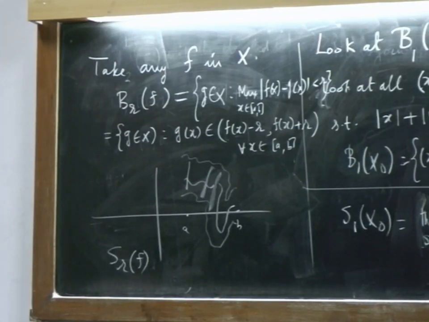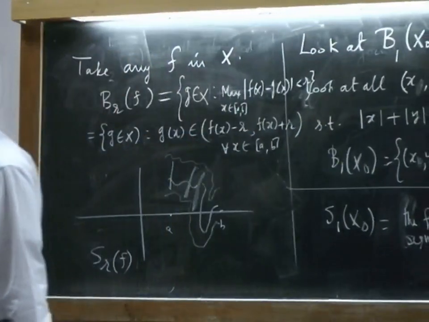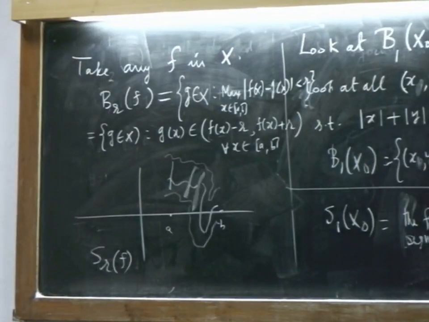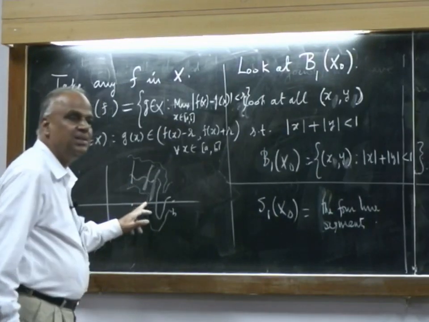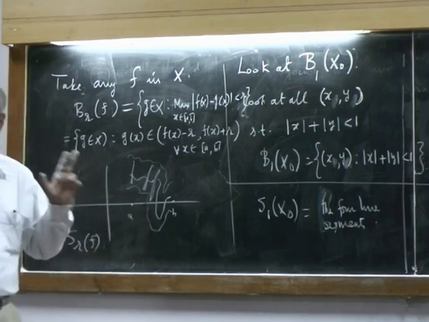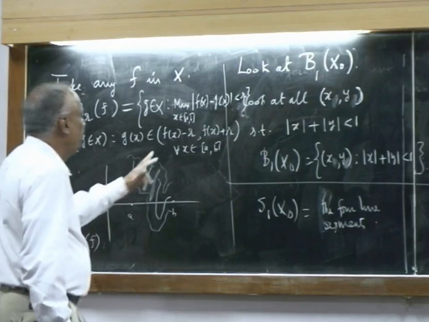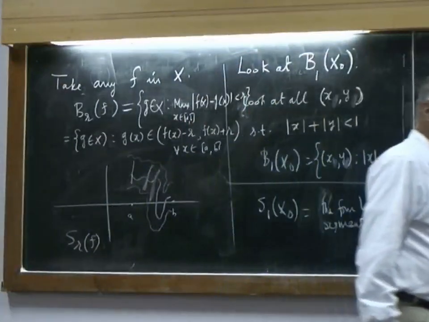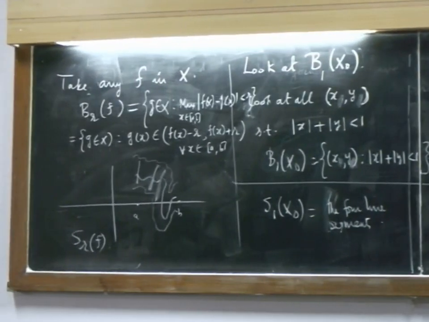What does that say? The maximum of the difference must be equal to r. That means it must wiggle inside, but must at least touch this once or this. If it does not touch both, the maximum of the difference is less than r. So, in order that the maximum of the difference becomes r, that function must attain the value f(x) plus r or f(x) minus r at least at one point x. All such functions form the sphere.